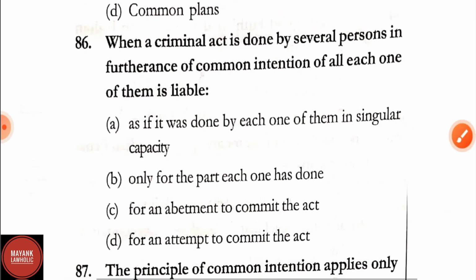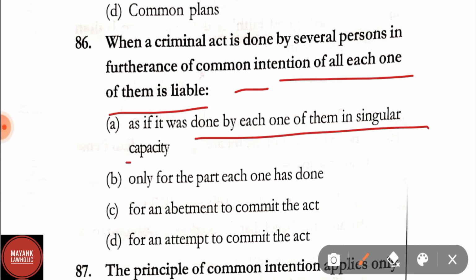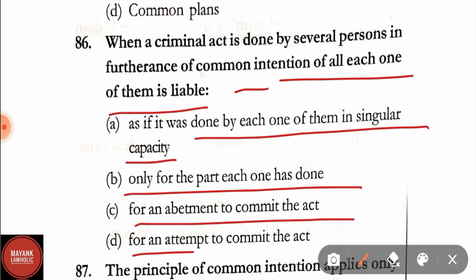Question number 86. When a criminal act is done by several persons in furtherance of common intention of all, each one of them is liable. A, as if it was done by each one of them in singular capacity. B, only for the part each one has done, for an abetment to commit the act, for an attempt to commit the act. Here the correct answer is option A, that is as if it was done by each one of them in singular capacity.